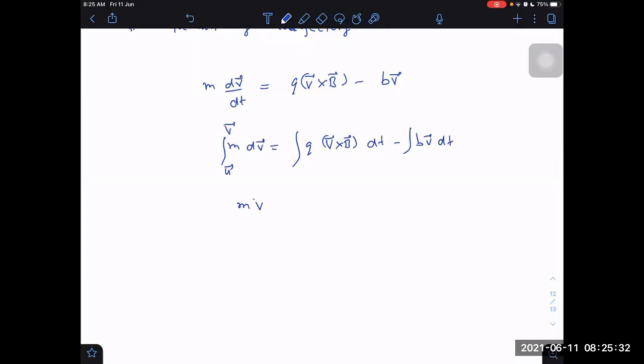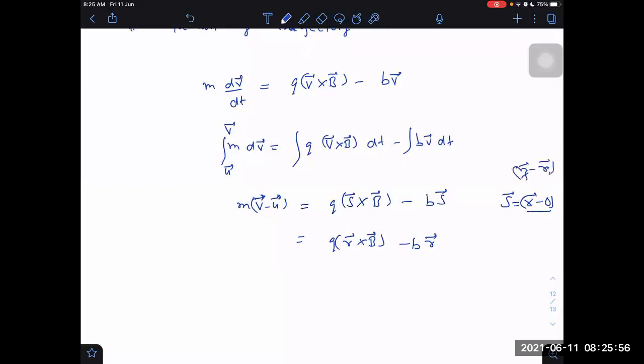So we get v minus u, and that happens to be equal to q into s cross b, s is nothing but position vector also, minus q into s, which is equal to q r cross b minus b into r vector, because s is equal to r minus initial vector, which is nothing but 0. Change in position, final minus initial. This is the value of m into v minus u.